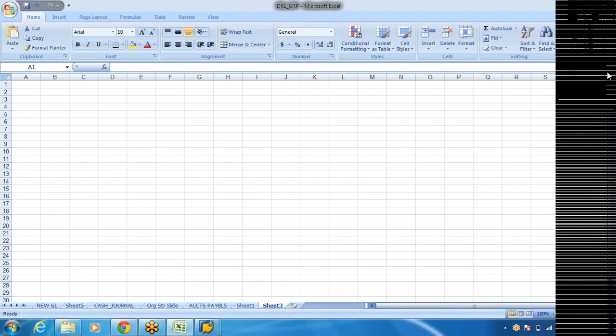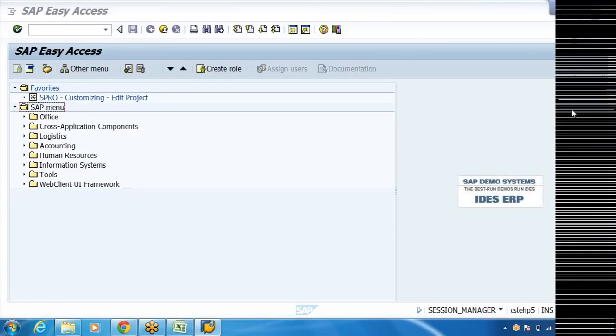So once you open up this one, SAP Easy Access screen is visible here. You can close this one once you open it. This is Easy Access screen. I'm seeing the Excel sheet now. Yeah, now I can see. So Easy Access screen you can see like this.